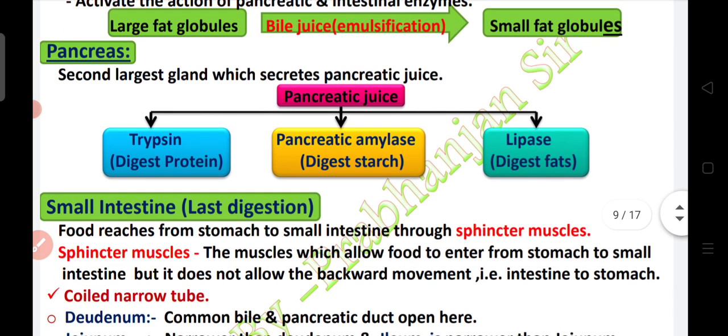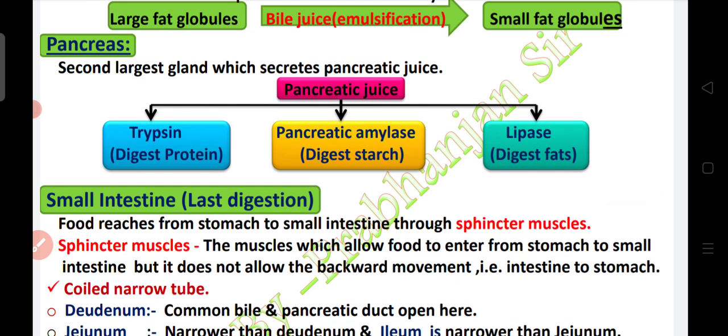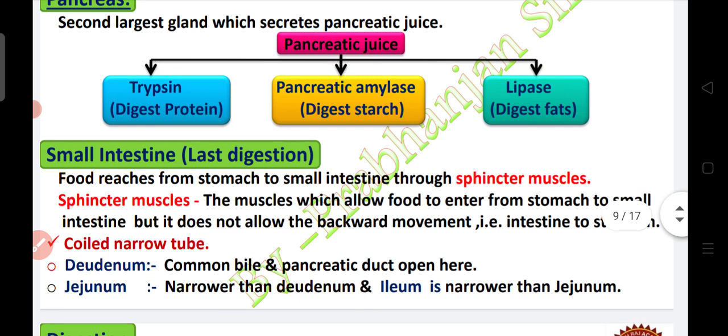Pancreas is the second largest gland which secretes pancreatic juice. As you can see here, pancreatic juice releases trypsin, which finally digests proteins in the small intestine, pancreatic amylase, which finally digests starch, and lipase, which finally digests fats.